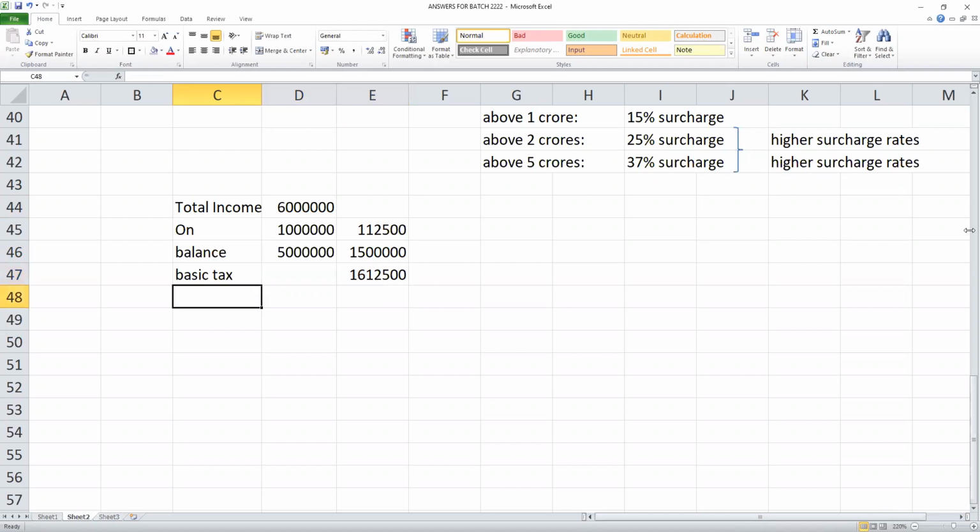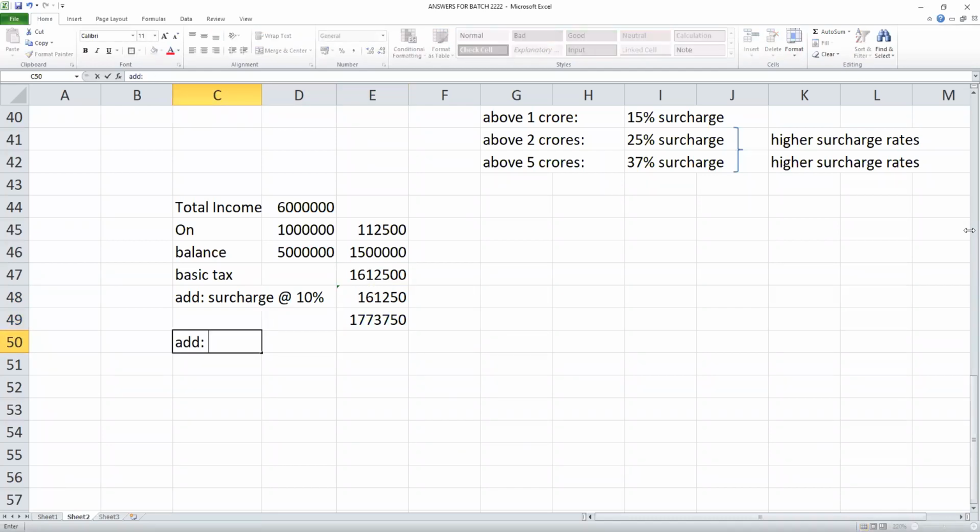So on 60 lakhs, this is my tax: 16,12,500. Now you have to add surcharge. What percentage? My income is 60 lakhs, above 50 lakhs, so you have to pay 10% extra tax. 10% is 1,61,250. That you add, and finally add health and education cess at the rate of 4%. This is how the calculation works. This is my total tax due.